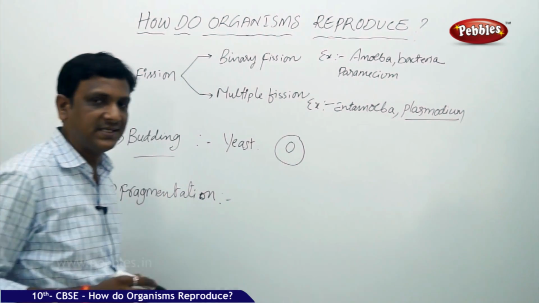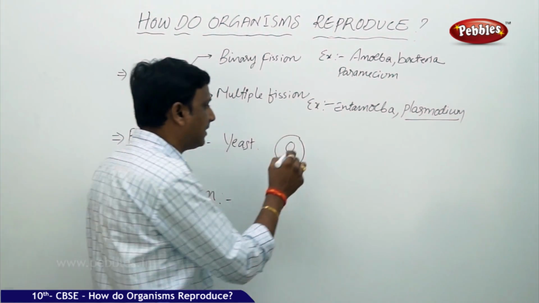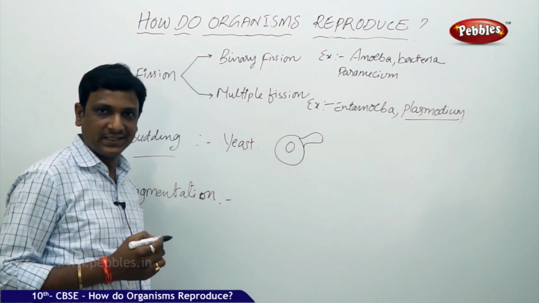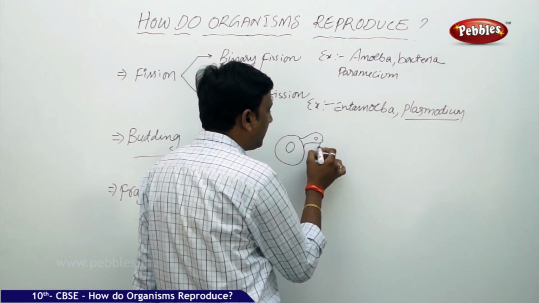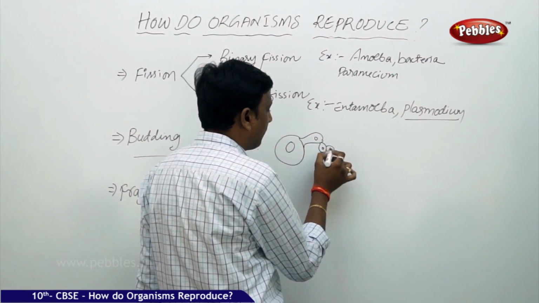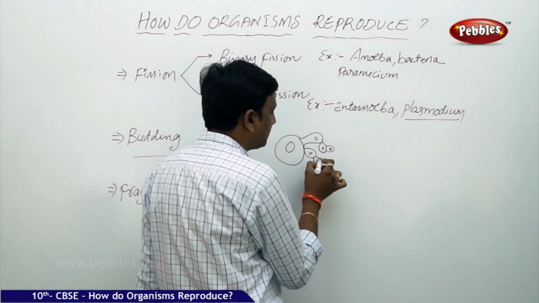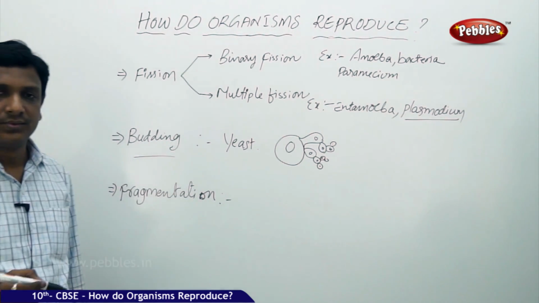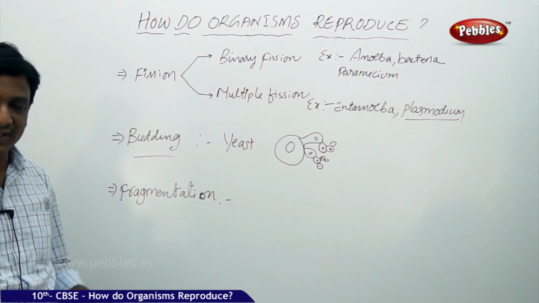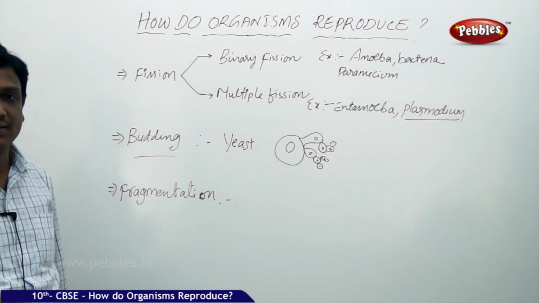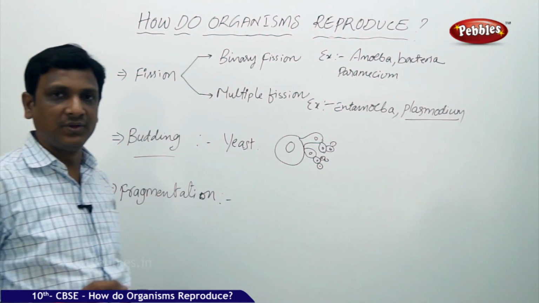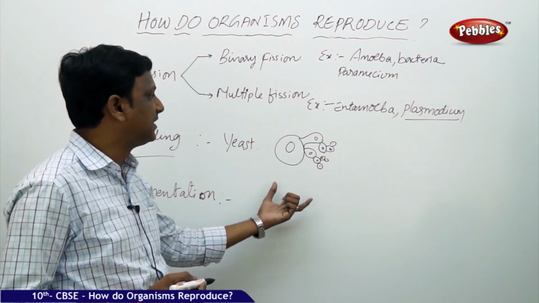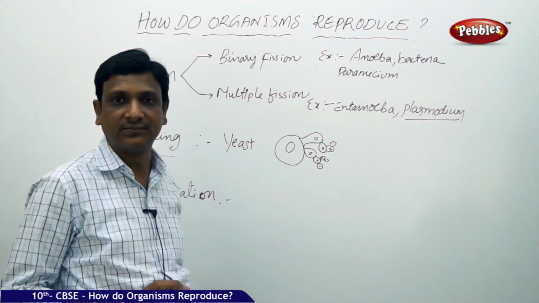This is a mature or grown up yeast cell. When the yeast is completely mature, it produces a small bud on its body. This bud grows up, and again it may produce a bud. It may produce many buds. This way the budding takes place. So these buds get detached from the mother cell, the parent cell, and they grow individually into new yeast organisms. So this is the way they reproduce. This is also the simplest mode of reproduction seen in single celled organisms.